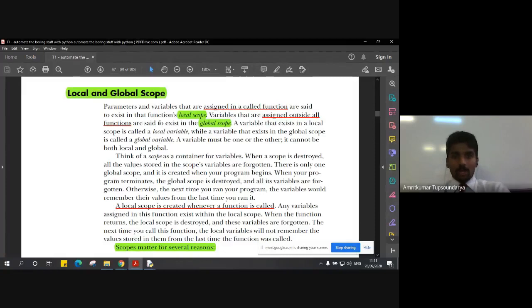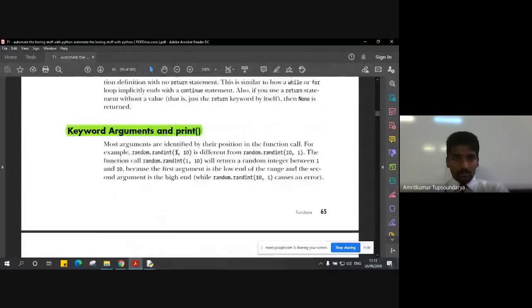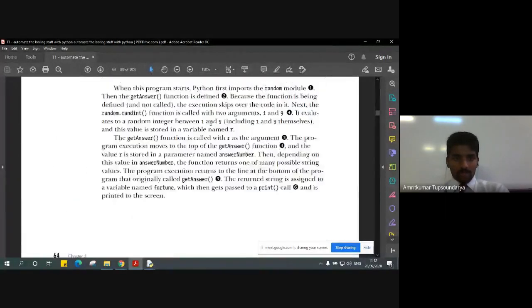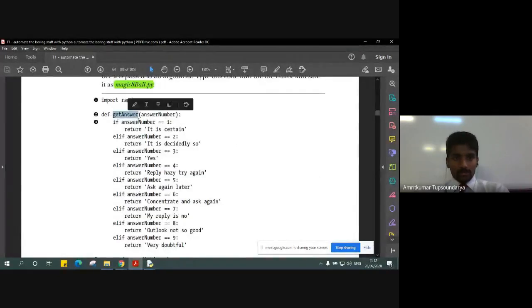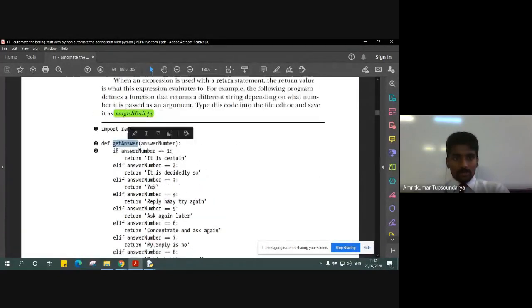Let's say we are calling the same function we discussed in our previous class, get answer. In the previous program, we had a function called get answer. So let's say, yeah, this one.